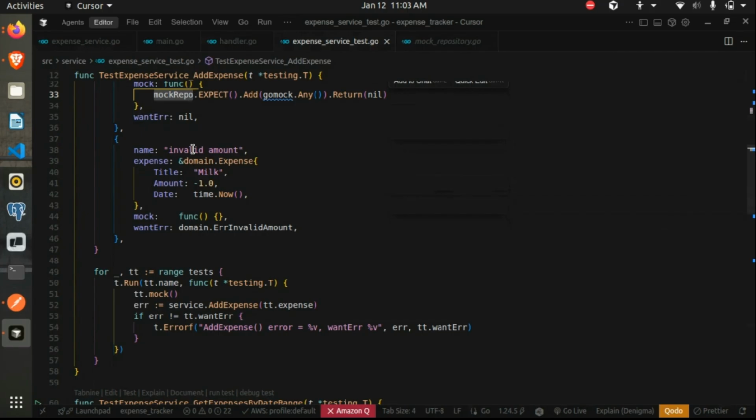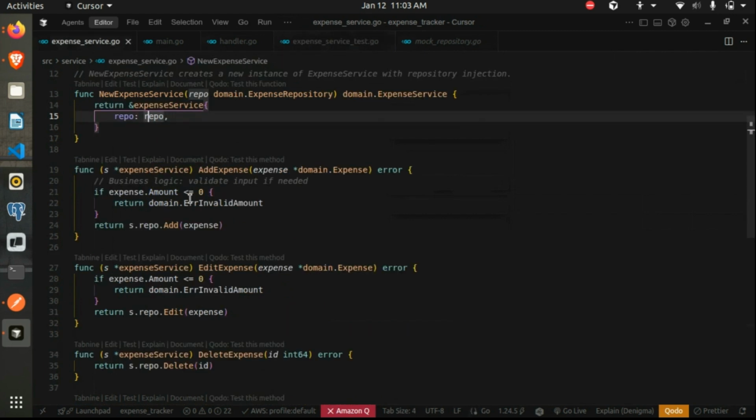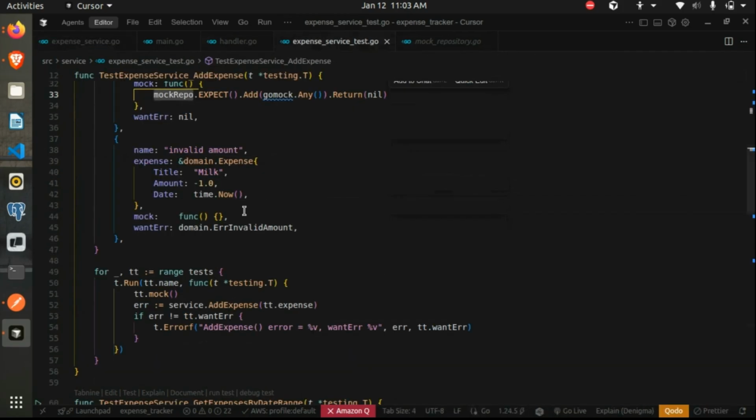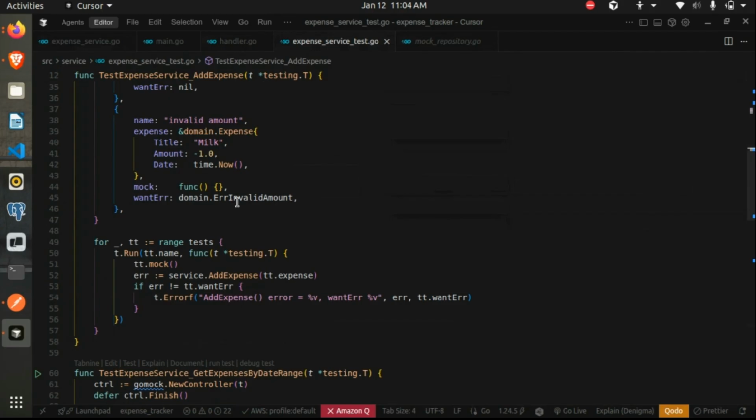Any doubt till here? In a similar fashion, we have a second test scenario where we are taking a failure case, invalid amount. If you remember, we had a validation to check that the amount can't go negative. So if the amount is negative, we expect the function to return an invalid amount error. We check over here whether it is returning the correct error or not.